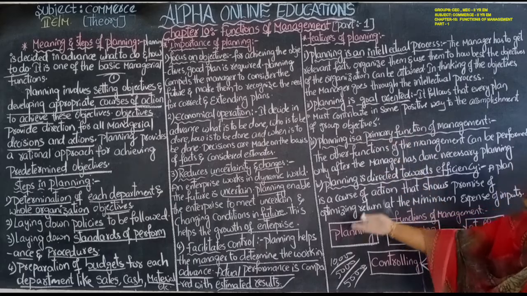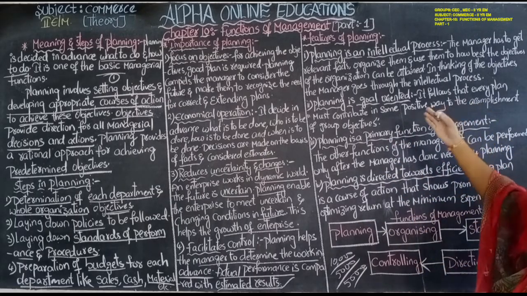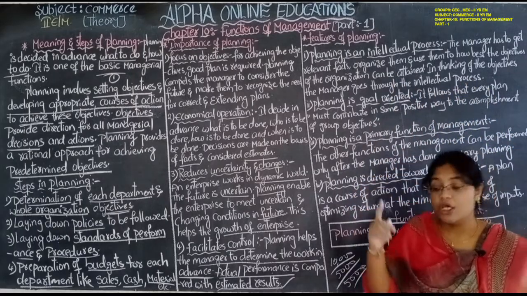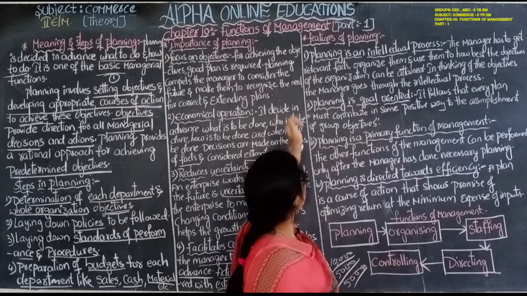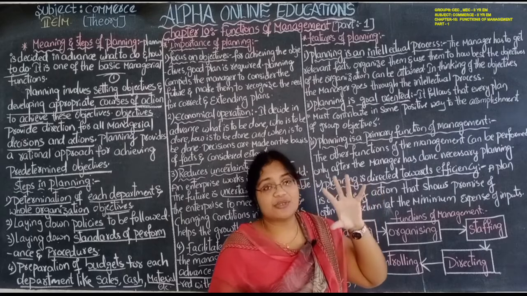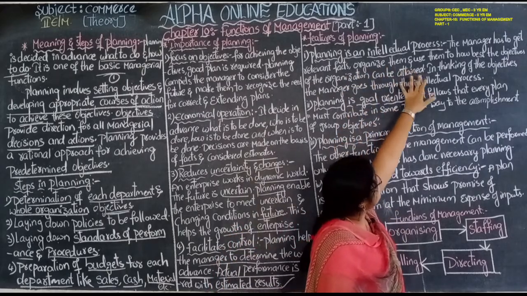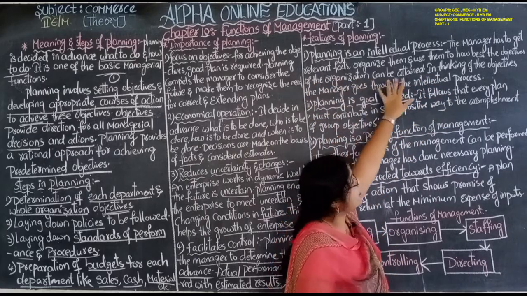So that is about the importance of planning. Let us focus on the features of planning. Planning is an intellectual process. Intellectual means a single human being's process. The manager has to get relevant facts. He has to collect the facts, organize them and use them to see how best the objectives of the organization can be attained.